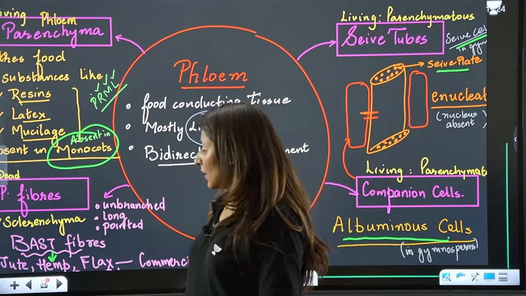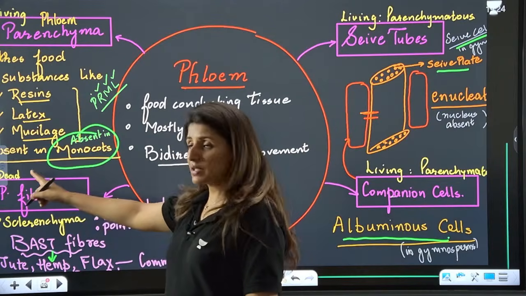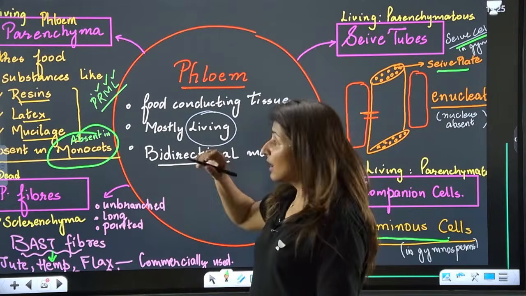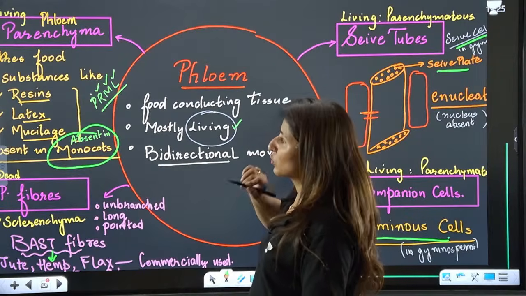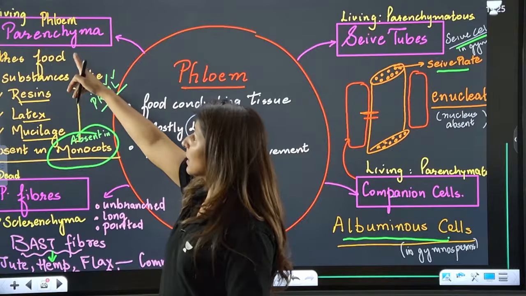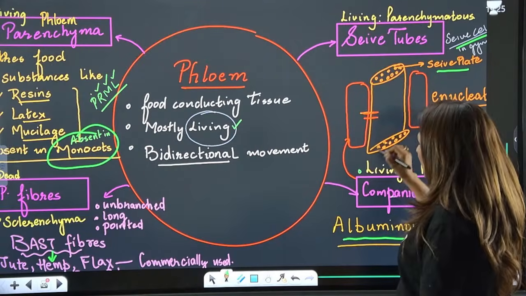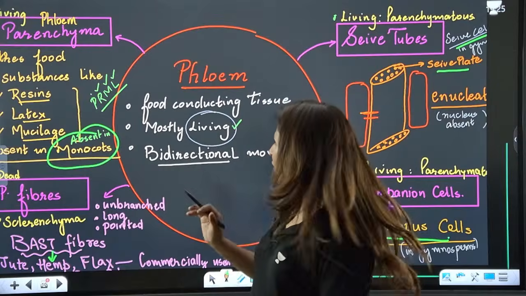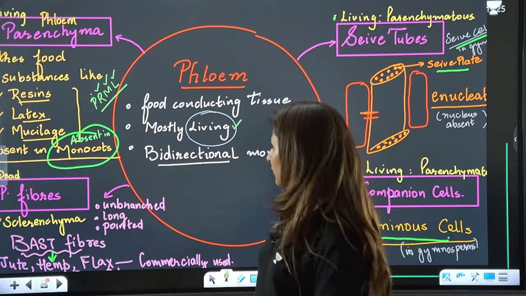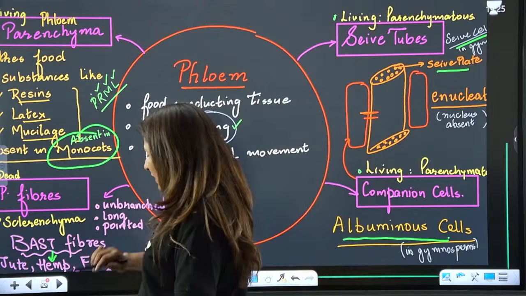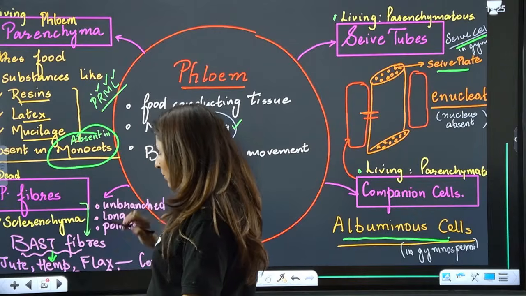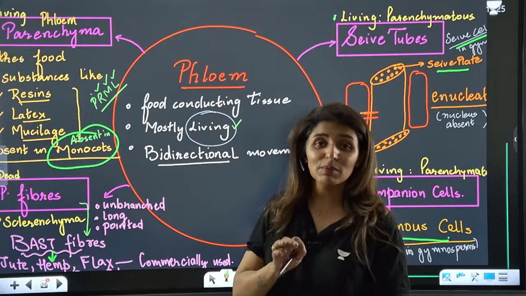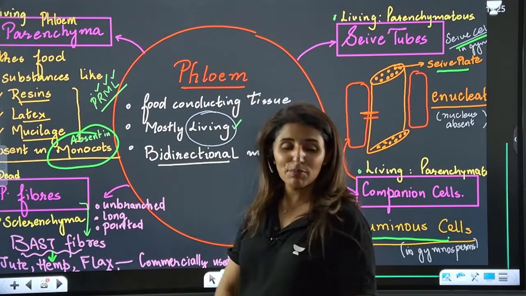Please remember. Right? Now coming on to fibers. Fibers are dead. Fibers are always dead. See, while xylem was majorly dead, phloem is majorly a living tissue. Why? Because except for fibers, the rest 3 components are going to be living. So 3 out of 4 are living, hence it is living tissue. Is that clear? Now see, fibers are sclerenchymatous. Now phloem fibers are known by the name of bast fibers. Now remember, there is a commercial importance of phloem fibers or bast fibers.